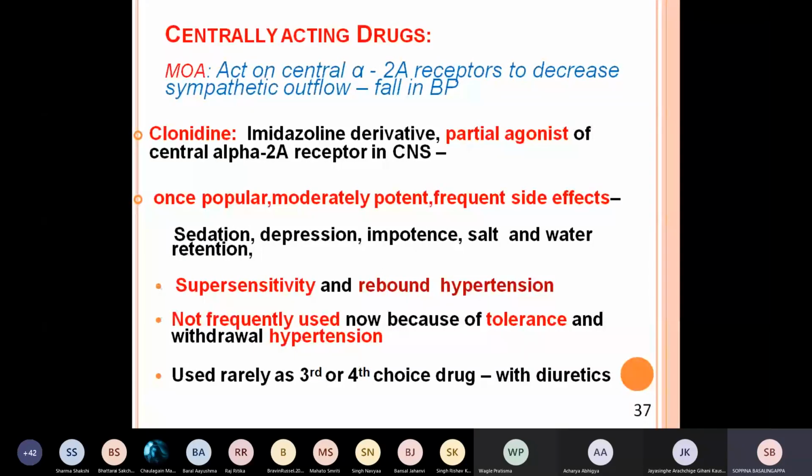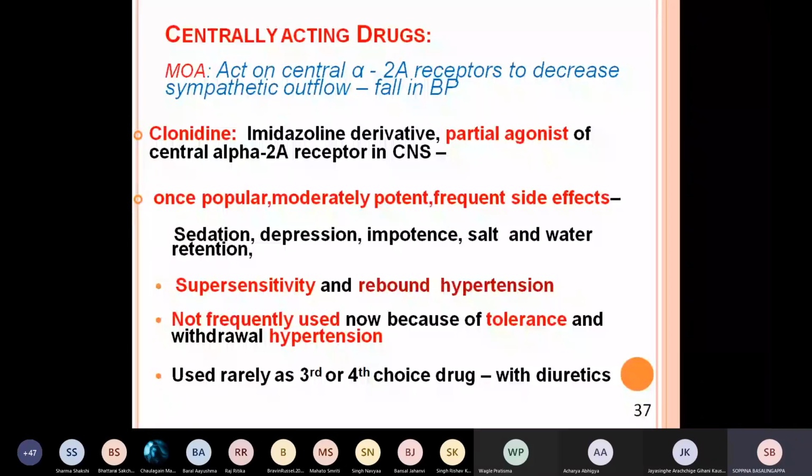In this group, today we will start with centrally acting drugs. These drugs act on the central nervous system. What is the site of action? They act on central alpha 2A receptors. Yesterday we learned about specific alpha 1 receptors, where prazosin was the typical example. Centrally acting drugs act on central alpha 2A receptors. What is their end result? They decrease the sympathetic outflow. As a result, there is a fall in the blood pressure.